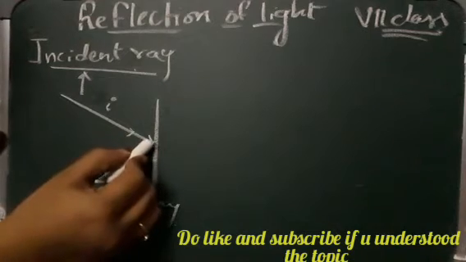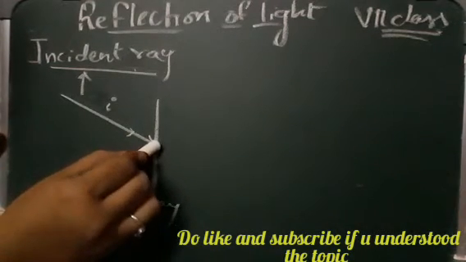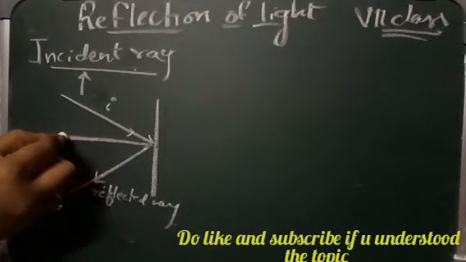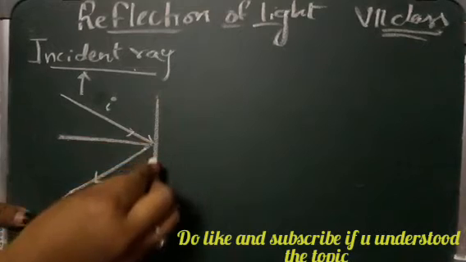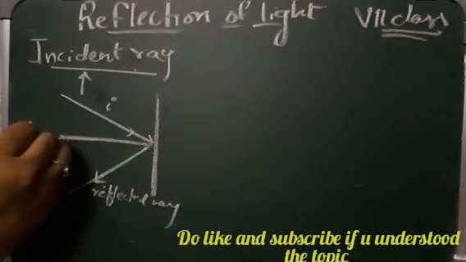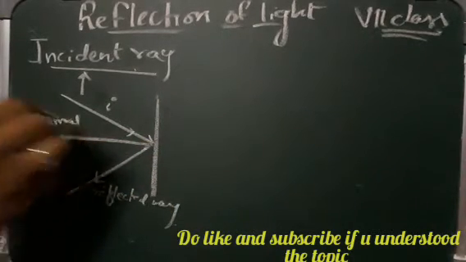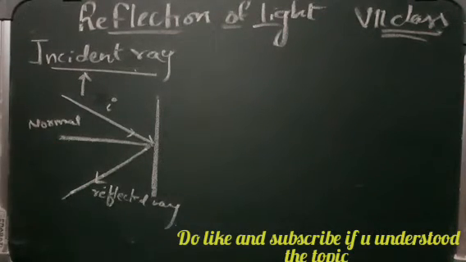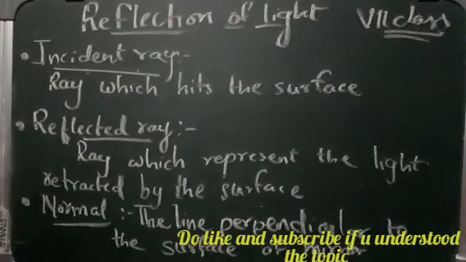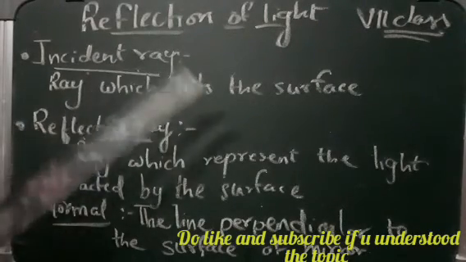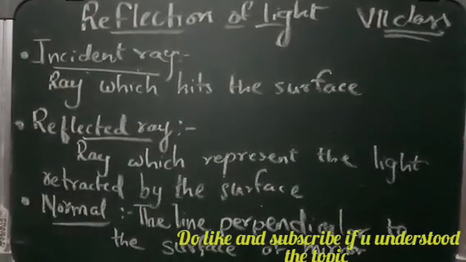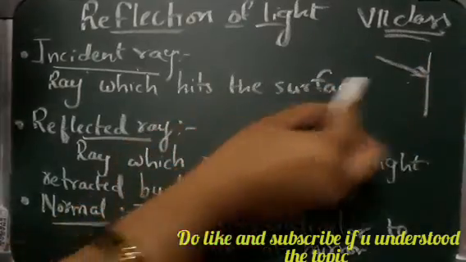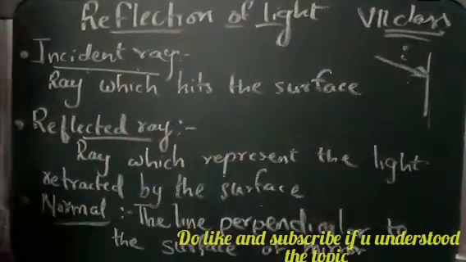The ray which is reflected is called the reflected ray. We should know the point where it is getting reflected. The perpendicular line drawn from the surface of the mirror is called the normal. So what is the incident ray? The ray which hits the surface, that is the surface of the mirror, is called the incident ray.